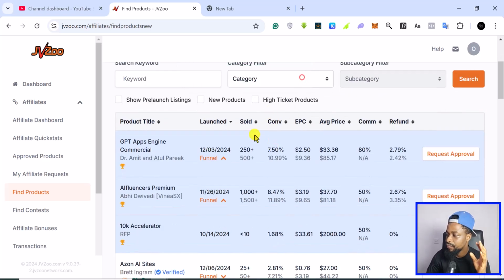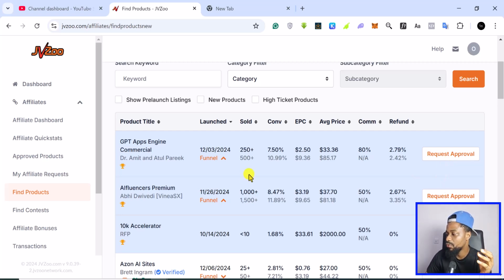All right. So just like Impact or even Warrior Plus, you need to request before you get approval, before you can get your affiliate link. So it's not like ClickBank or NutriProfit or Amazon, where you can just generate links for every product. Every product needs to manually approve you.